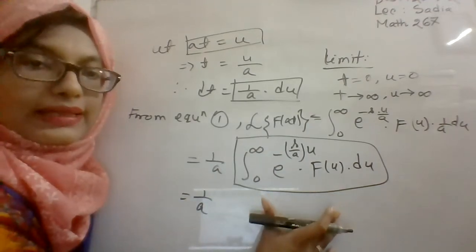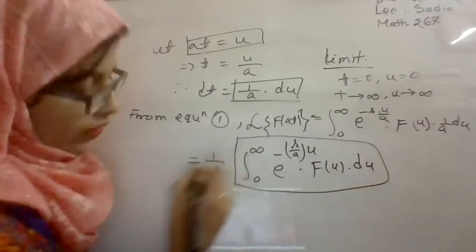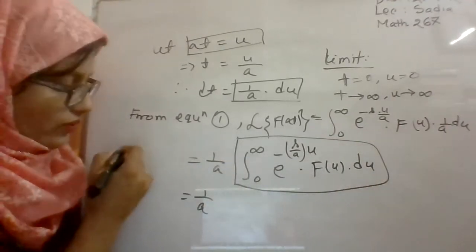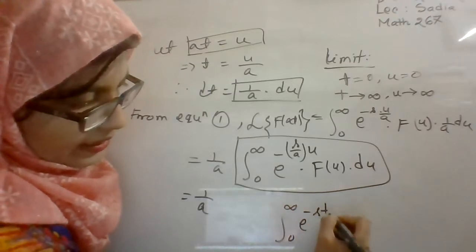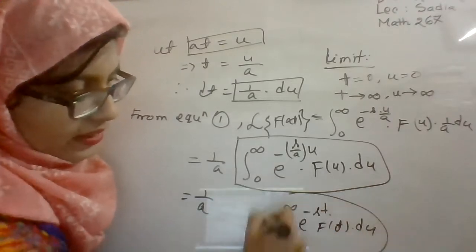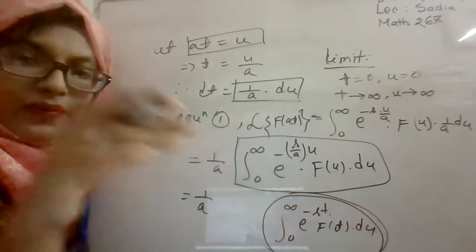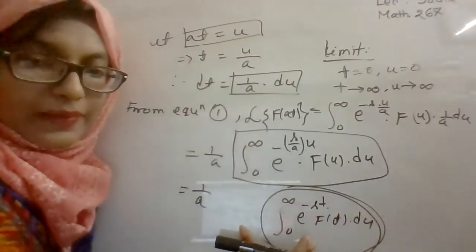Now can anyone say what this improper integral is? It is the definition of Laplace transformation, right? We know the definition of Laplace transformation of a function f of t is the integral from 0 to infinity of e to the power minus st f of t dt.